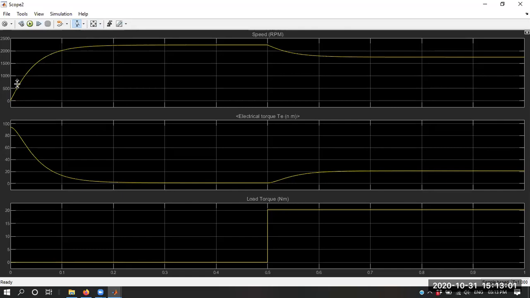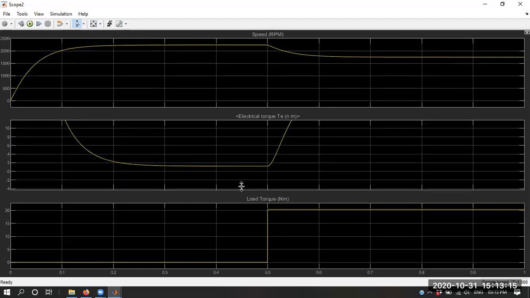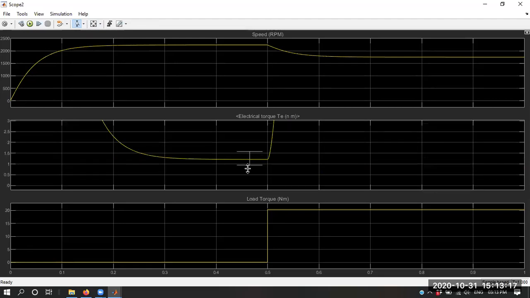Okay, so to overcome that, the motor has to produce a large torque. So the motor will accelerate. Once the motor has achieved the rated speed, the torque will reduce. This is the torque produced by the motor, that is the electromagnetic torque. Now you can see over here, this is the torque.